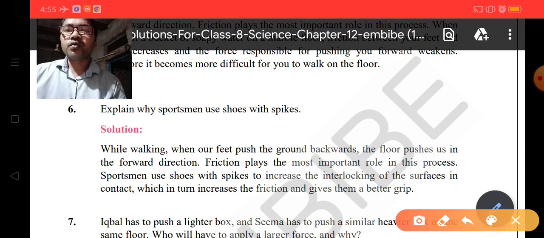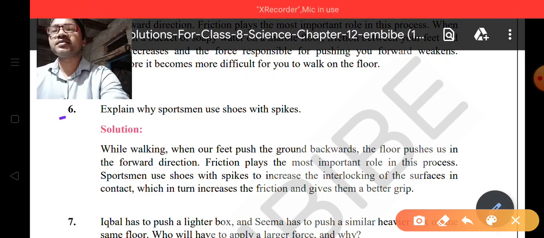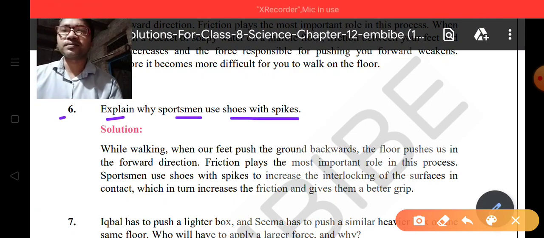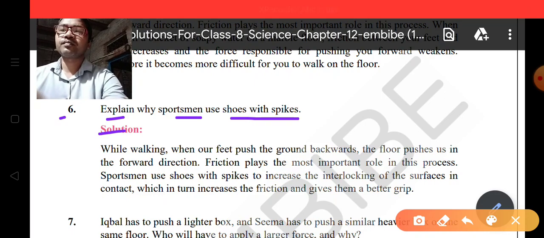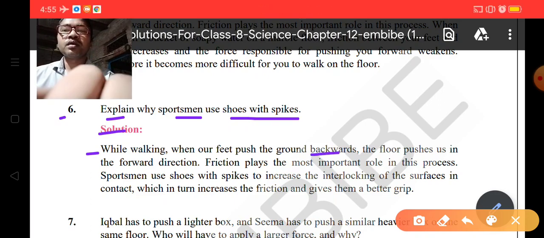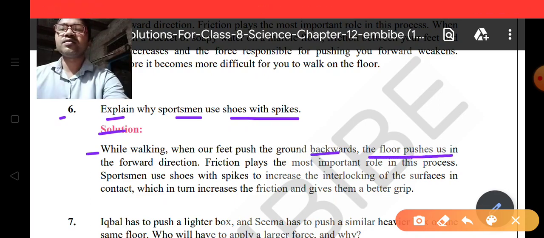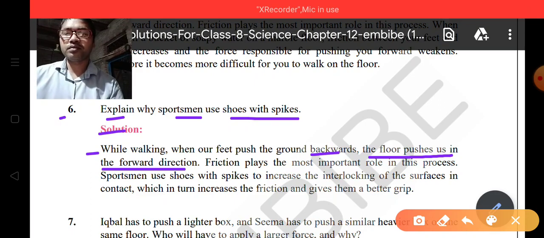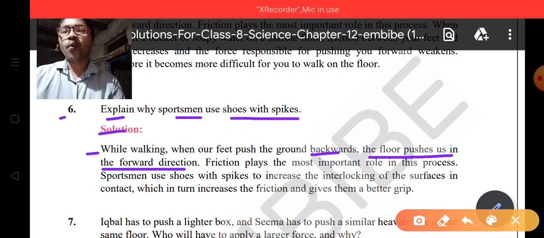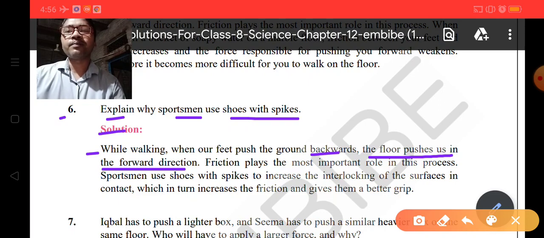Now we are ready to complete question number 6, that is, explain why sportsmen use shoes with spikes. The solution: while walking, when your feet push the ground backward, the floor pushes us in the forward direction. The same explanation is given here like in the previous case. While walking, when our feet push the ground backward, the floor pushes us in the forward direction.